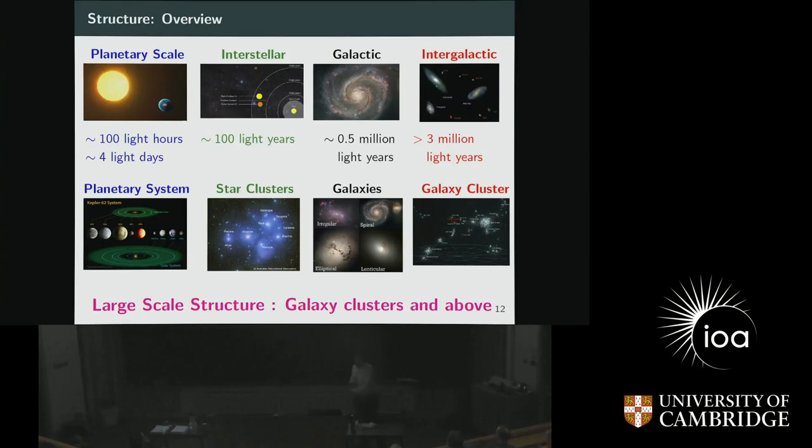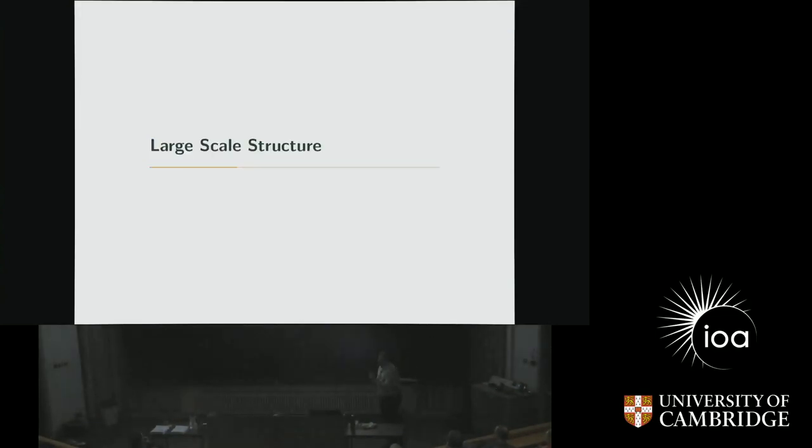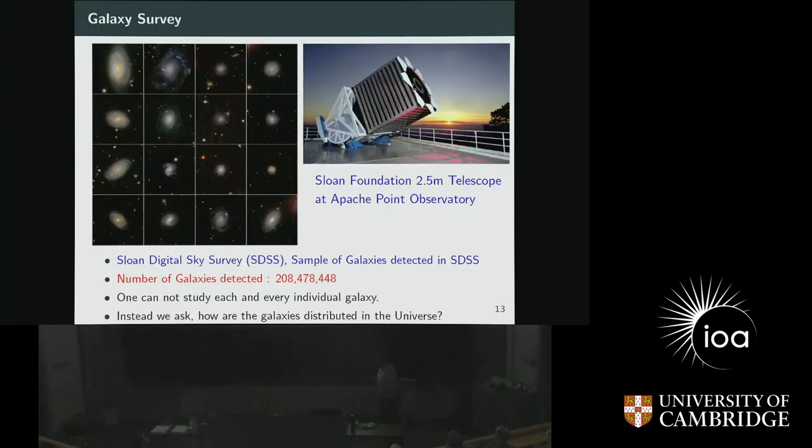Now, whenever we say large-scale structure, what we mean is a scale above the galaxy cluster and above. That means we always talk about 3 million light years and above. I will not talk about the planetary scale. That is also very interesting, but for this talk, I will talk about only the scales above the galaxy clusters and so on. So this is what I am going to talk about in the next part of my talk, which is large-scale structure.